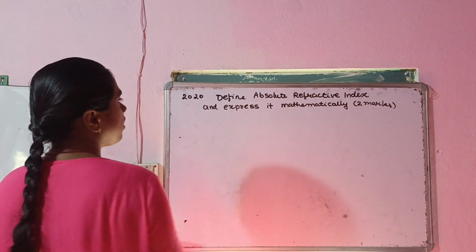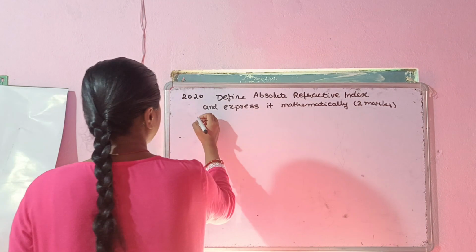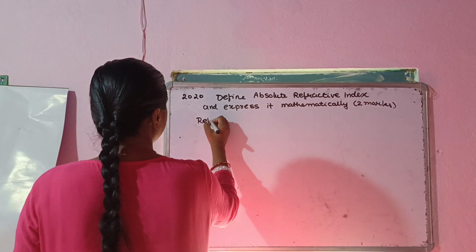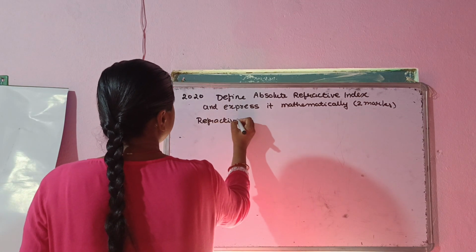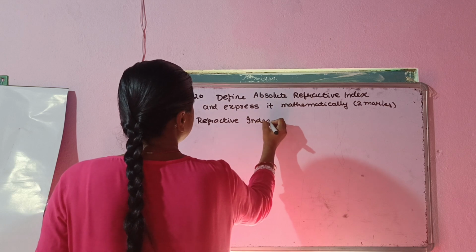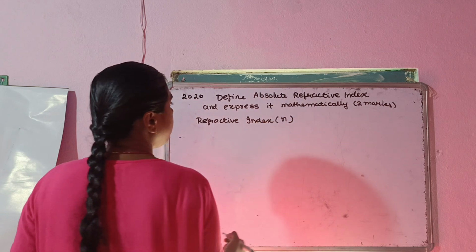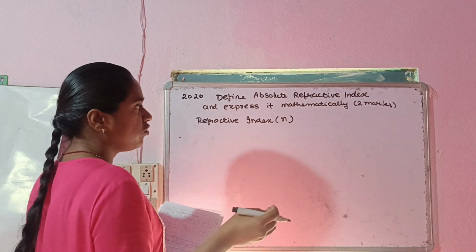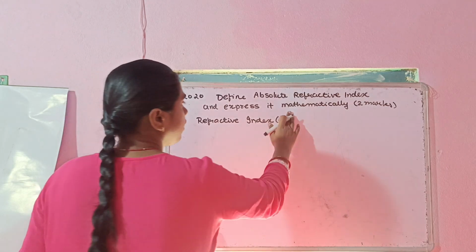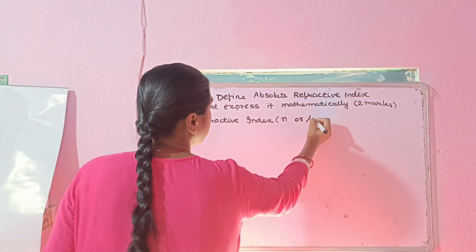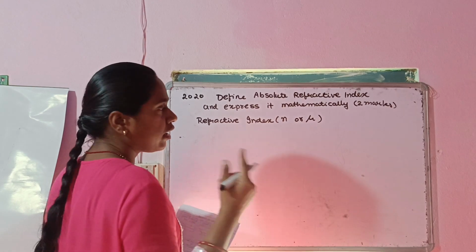Okay, so let's understand the definition of absolute refractive index. Absolute refractive index or refractive index is symbolized by a symbol N, or you can use another symbol which most of the books have taken, that is mu. But here you can take only one, either N or mu.